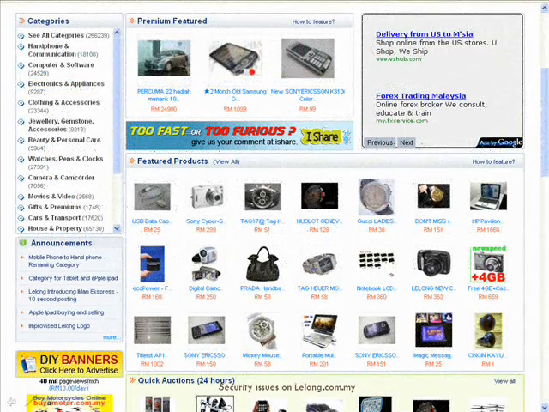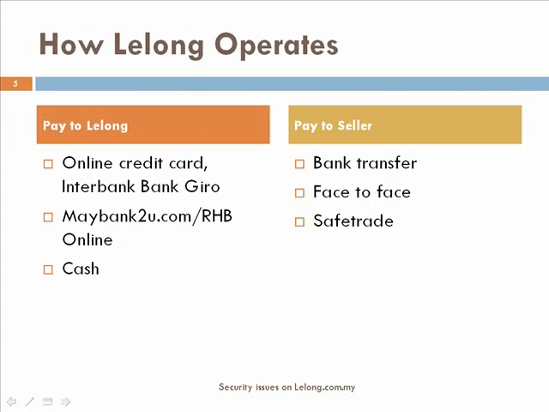On the left of the website, Lelang has categorized each kind of their products according to the features and functions in order to ease their users to find what they are looking for. For members, in order to pay their top-up fees to Lelang, they could choose the following payment methods: online credit card, either Visa or Master, interbank bank zero from all banks, open bill payment through Maybank or RCB Bank, or they can even pay through cash.